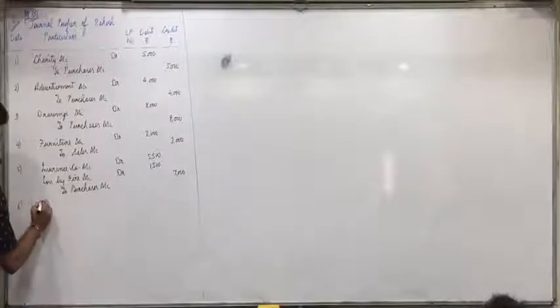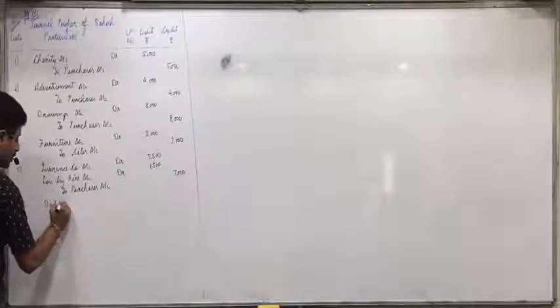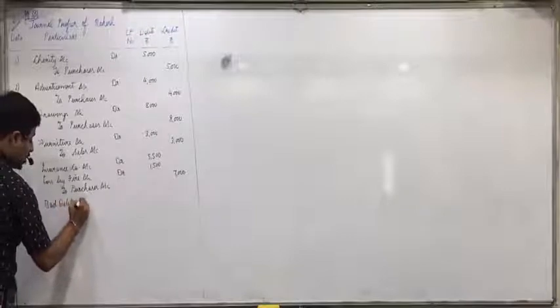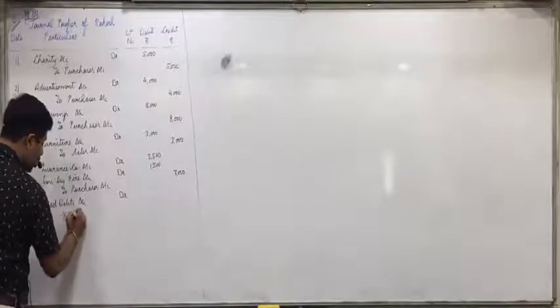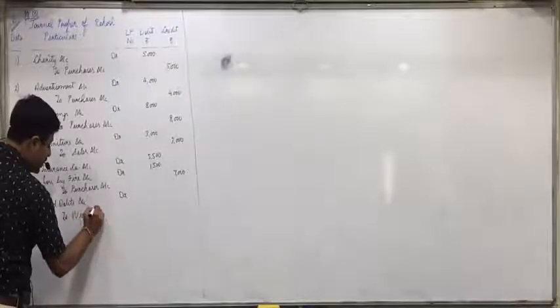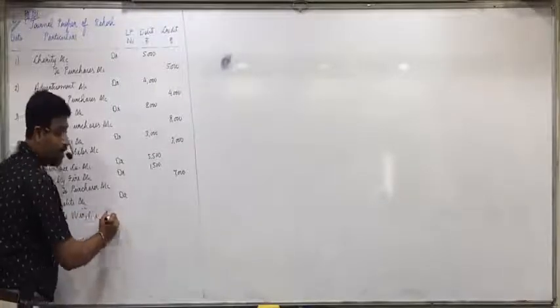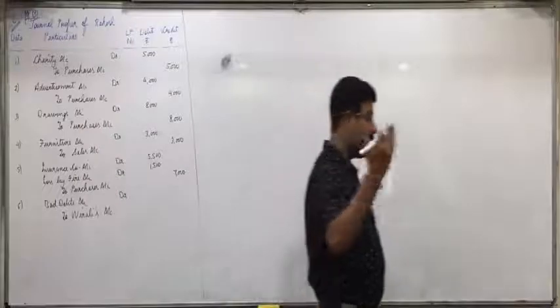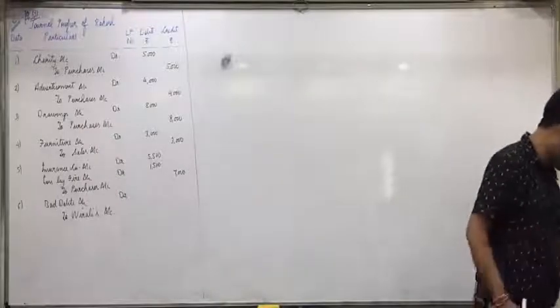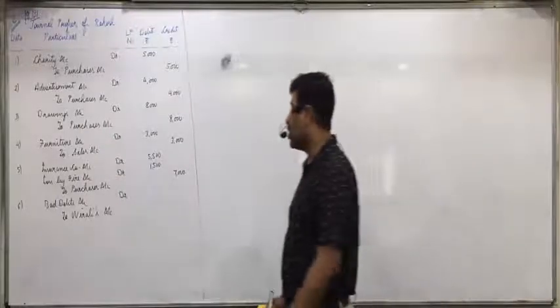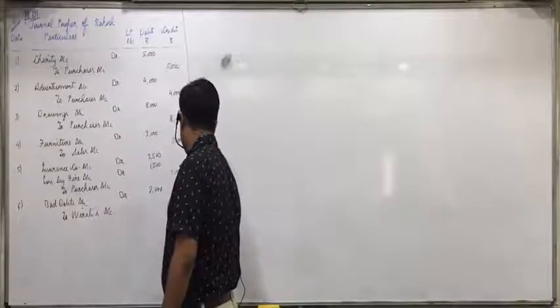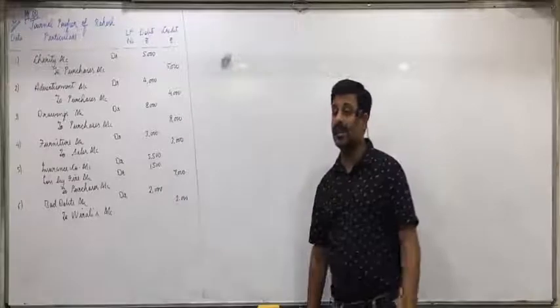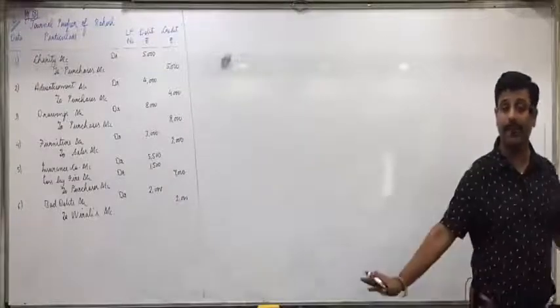You know, bad debts is a loss. Debit all expenses and losses. So bad debts account debit. And to close Nirali's account, we reverse and credit Nirali's account. Earlier Nirali's account would be debited when we sold the goods. Now to close her account, we reverse and credit. Amount is 2,000. Any confusion in this? Are all clear up till here?